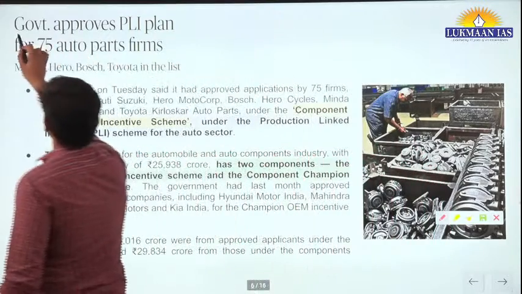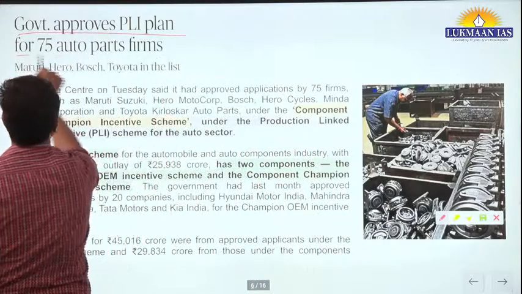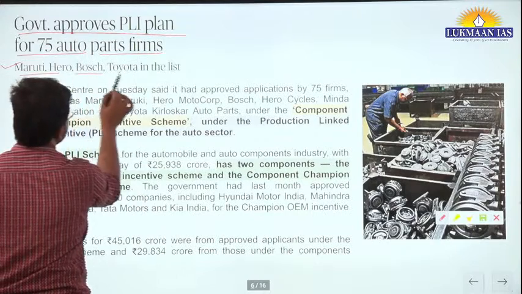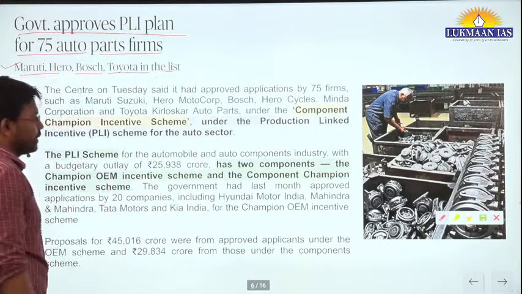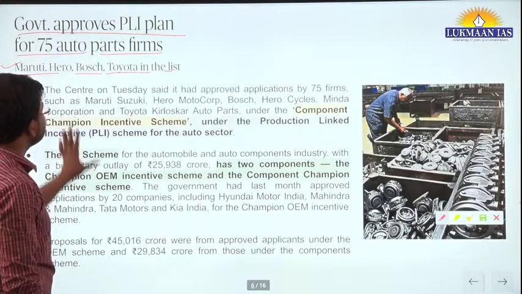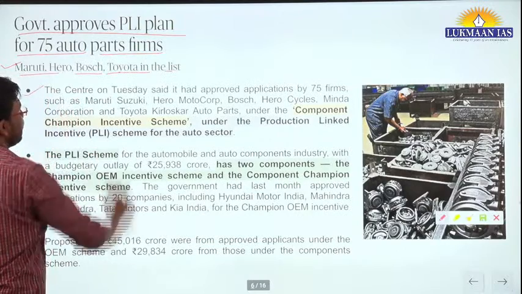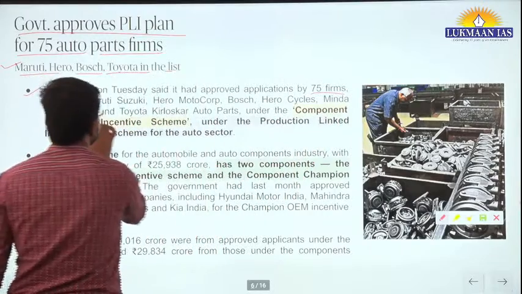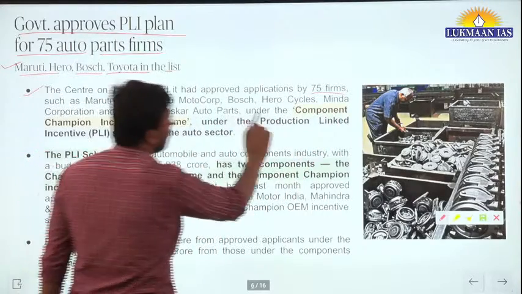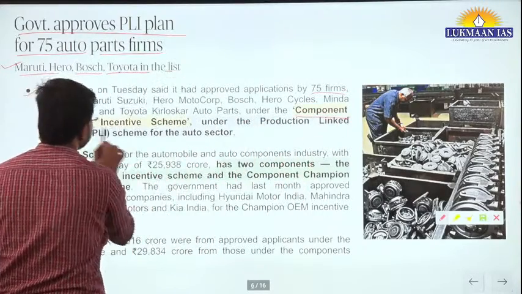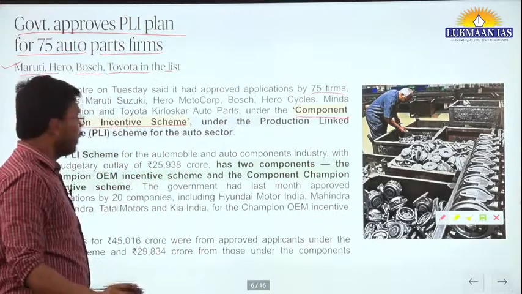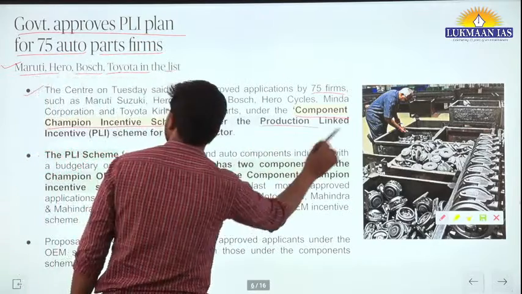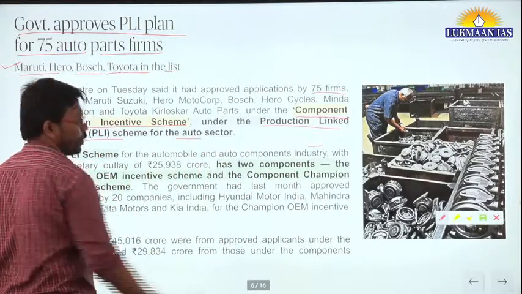Government approves PLI plan for 75 auto parts firms. Maruti, Hero, Bosch, Toyota are in the list. What has happened is that the central government recently approved applications of 75 firms under the Component Champion Incentive Scheme, under the production linked incentive scheme for the auto sector.